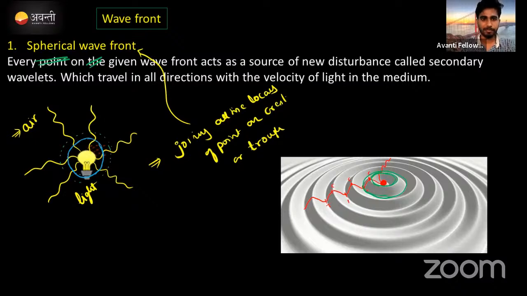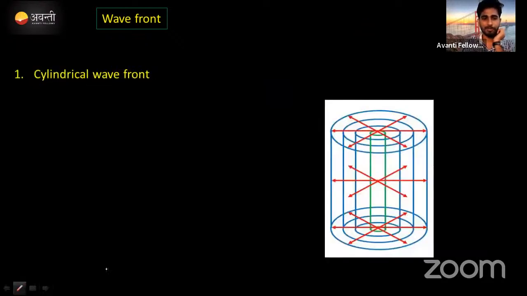Clear? Wavefront में 3 types हैं basically. Okay, first one is spherical wavefront. Second one क्या होता है देखते हैं. This is a spherical wavefront. What if in case I'm going to take a linear source? Linear source means tube light होता है ना, tube lights. देखो इधर. This is a tube light. Yellow color है. Actually normally white color मिलता है.